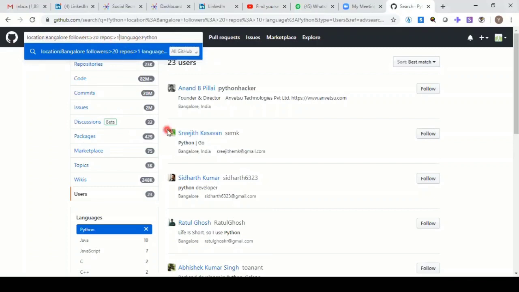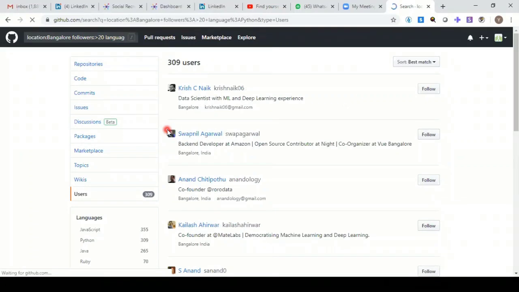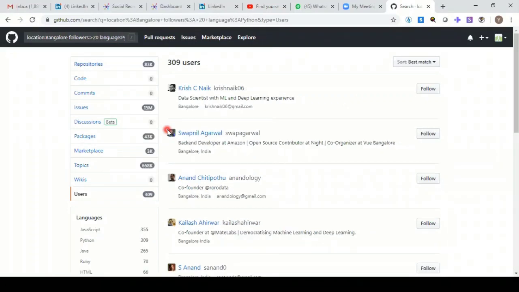What if I remove the repository condition? See, I got 309 users. These are Bangalore ones, and those who have more than 20 followers. That clearly defines that again this person is relevant to what we are looking for.